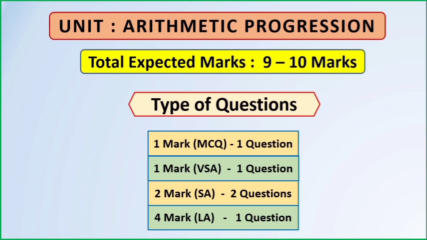Students, we will start with the unit arithmetic progression. The total expected marks for this unit is definitely 9 to 10 marks.